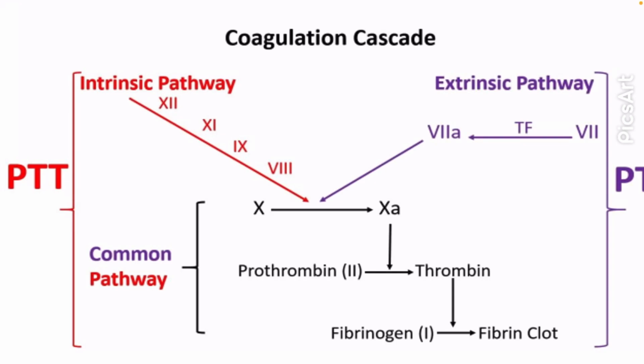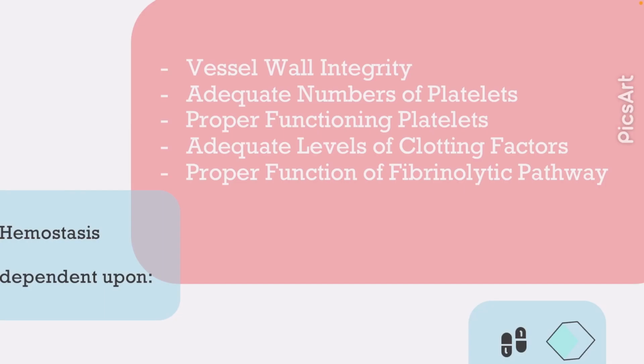As we said, in the coagulation phase we have two pathways, intrinsic and extrinsic. The common pathway has two phases: one, prothrombin conversion to thrombin; two, fibrinogen conversion to fibrin to form the clot. Hemostasis depends on vessel wall integrity, an adequate number of platelets, proper function of platelets, an adequate level of clotting factors, and proper function of the fibrinolytic pathway.